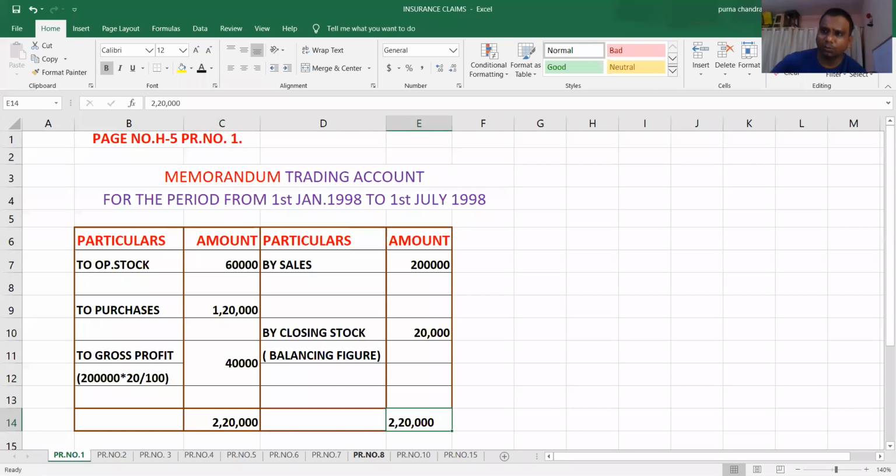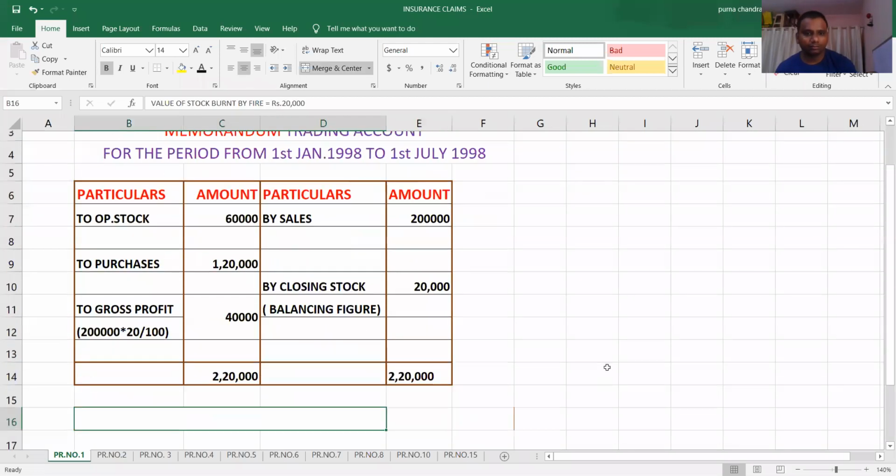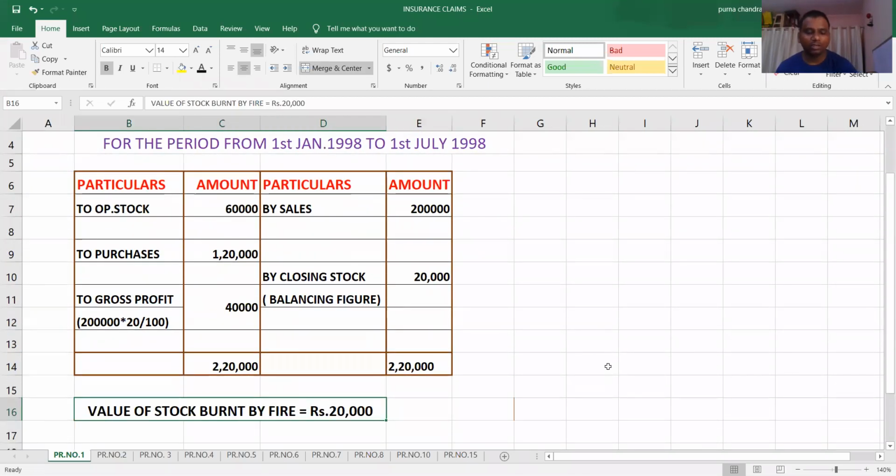After completion of this problem, you have to mention one statement. What is the requirement of the problem? Value of stock burnt by fire. So you have to mention that fact. So write down that statement here. Value of stock burnt by fire, 20,000. If you mention this statement, then it is good.